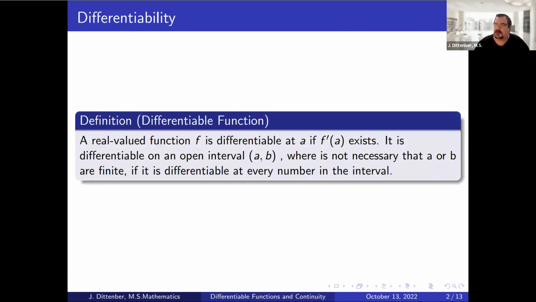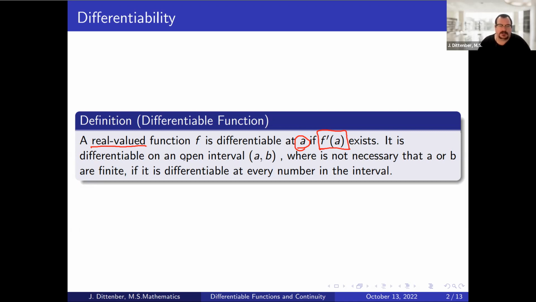Recall that the definition of differentiability is that if a real valued function, so we're only dealing with numbers that are real valued, which means we're just talking about the real number system, is differentiable at some point A, then f prime of A exists. So this is the definition. If the derivative exists, then the function is differentiable at a point.